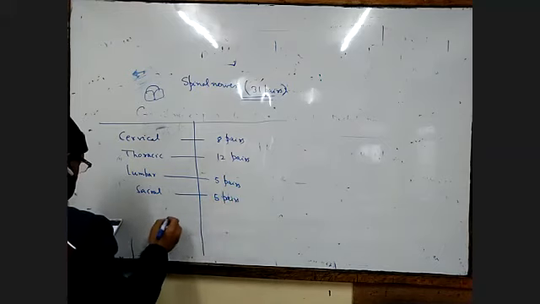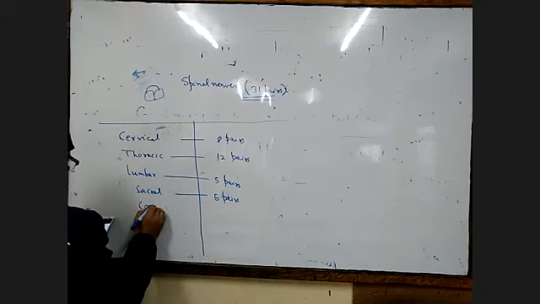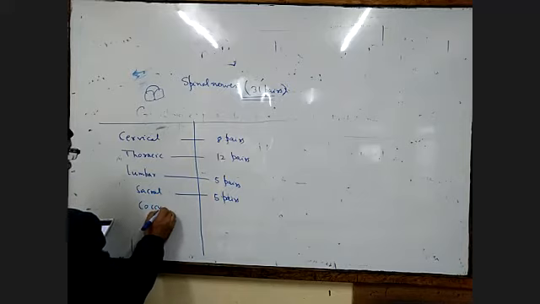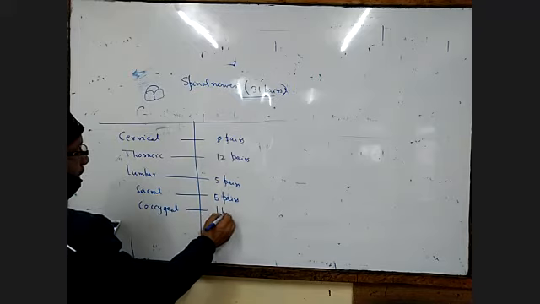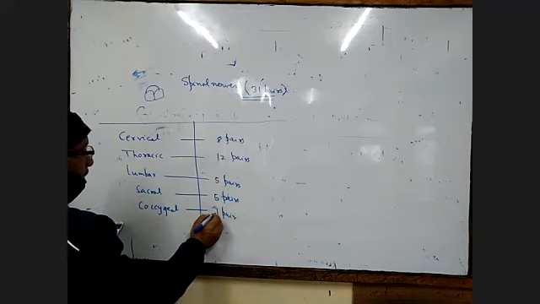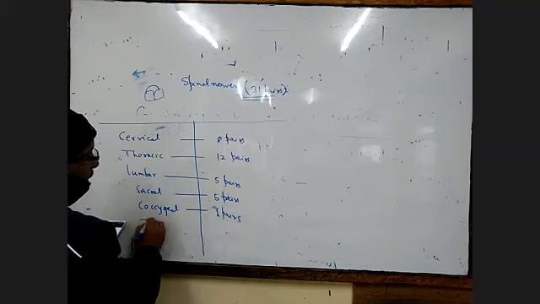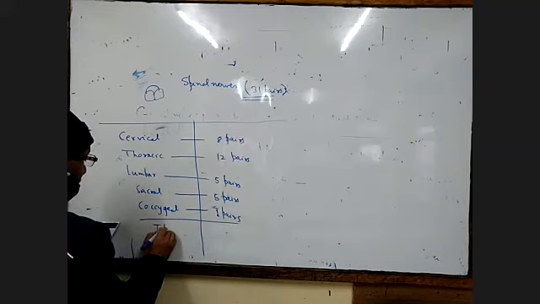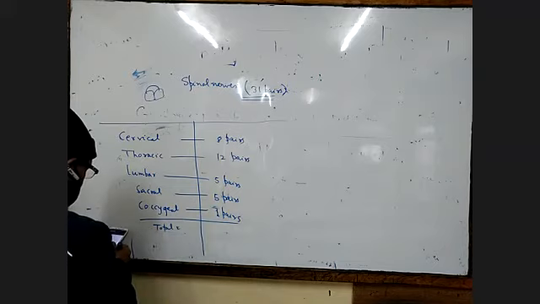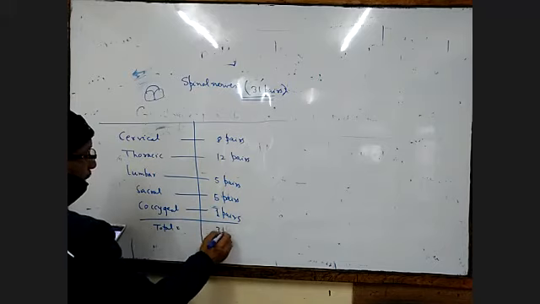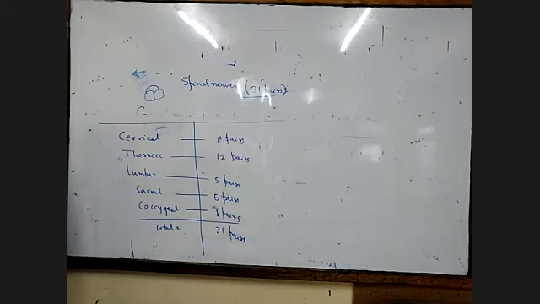And coccygeal, COCCYGEAL, coccygeal, this will be 1 pair. And the total will be 31 pairs. Okay, 31 pairs are total.